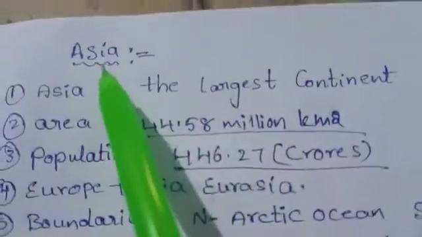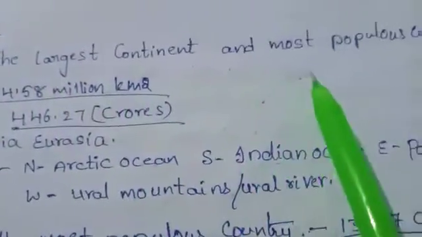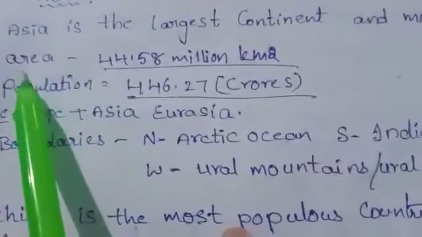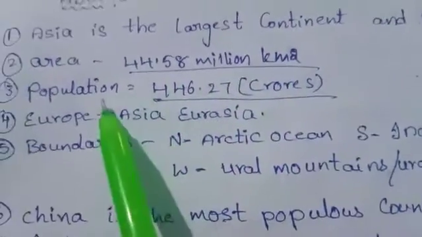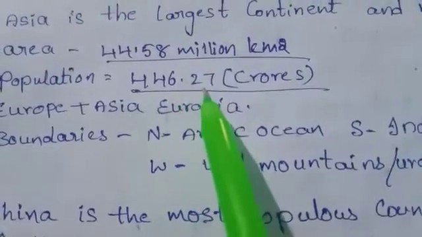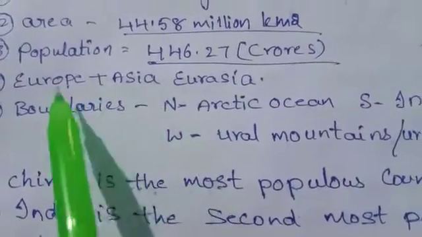Let's see the importance of the continents. Which is the biggest continent in the world? Asia. So Asia is the largest continent and most populous continent in the world. The area of Asia is 44.58 million square kilometers. The population of Asia is 446.27 crores.